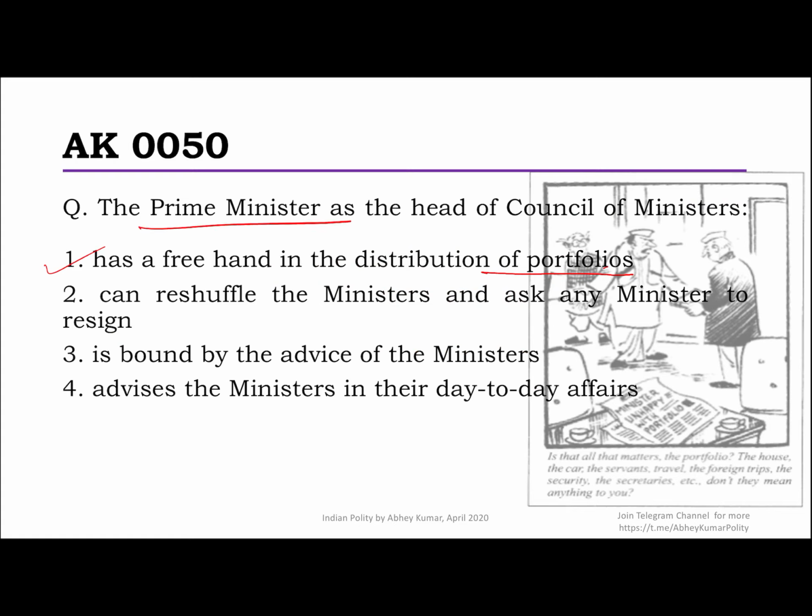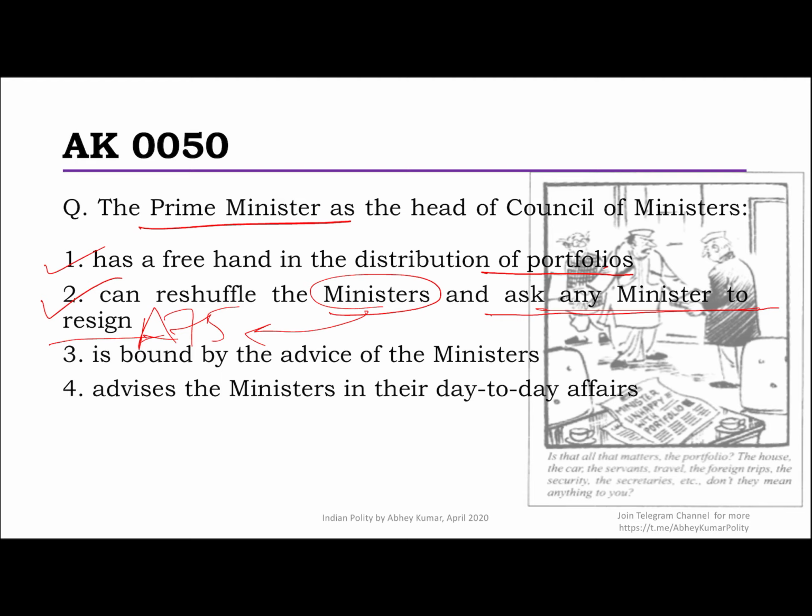Can reshuffle the ministers and ask any minister to resign? Yes, that happens. From one itself you can derive two as well. If the ministers don't resign, then the PM can always advise the President to remove a minister, because a minister can be appointed and removed on the advice of the PM. And Article 75 of the Constitution very clearly says that a minister holds office during the pleasure of the President. So it's the Prime Minister's advice which can get a minister removed as well. But anyway, the first thing is you can ask them to resign.